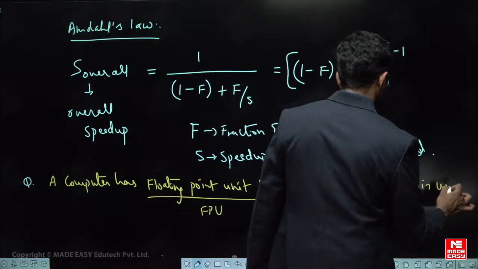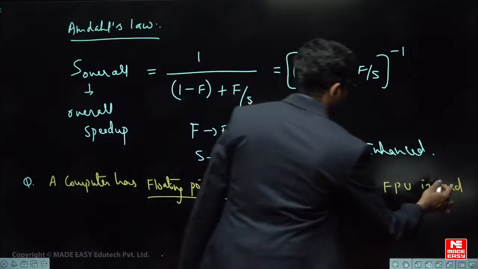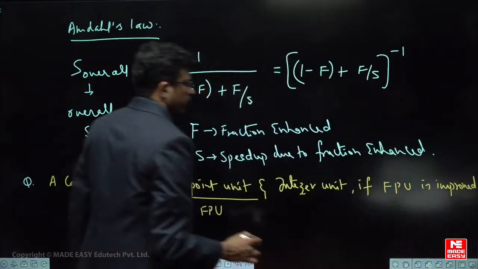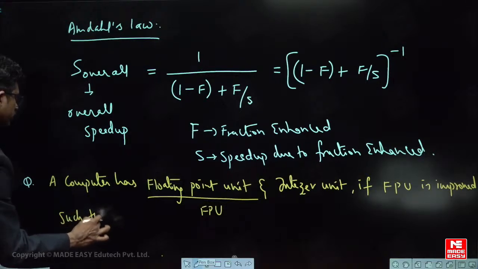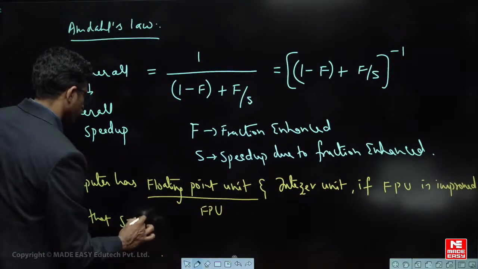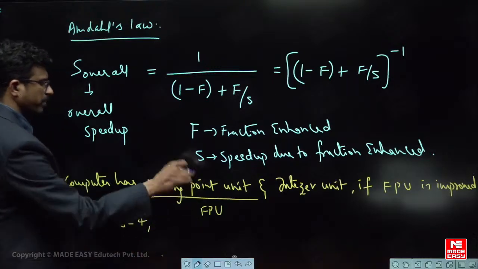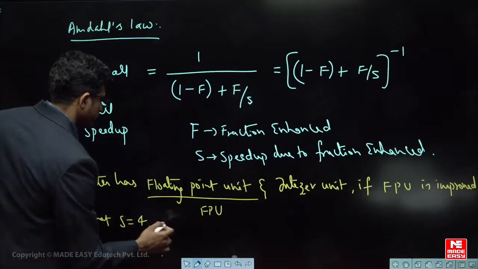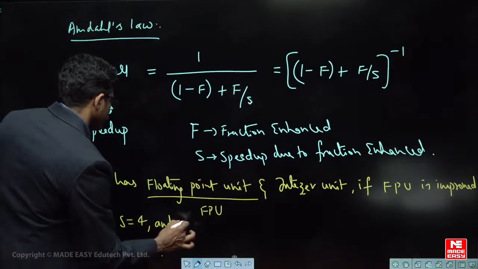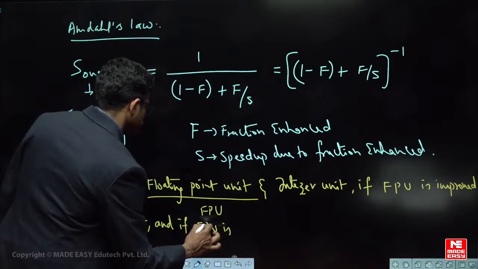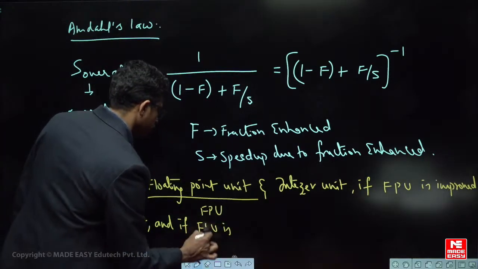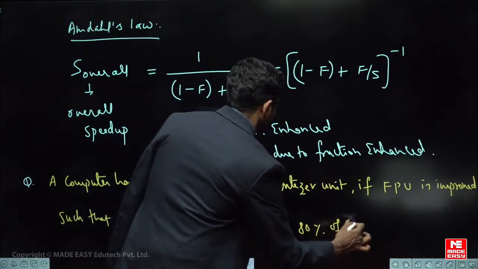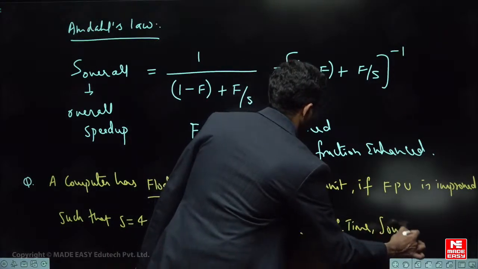If the floating point unit is improved such that S equals 4, meaning the speedup has improved 4 times as compared to the older one, and if the FPU is used for 80% of the time, what is S overall?